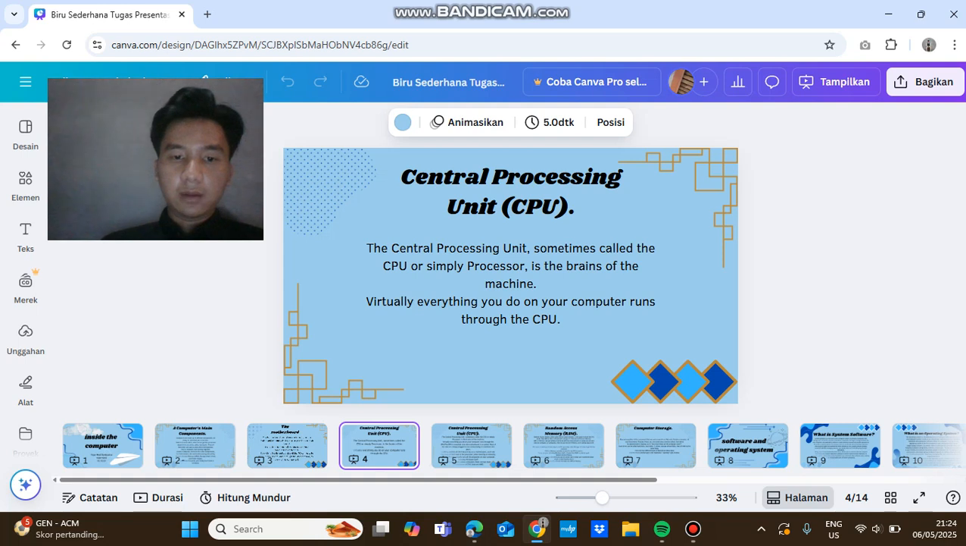CPU. The central processing unit, sometimes called the CPU or simply processor, is the brains of the machine. Virtually everything you do on your computer runs through the CPU.